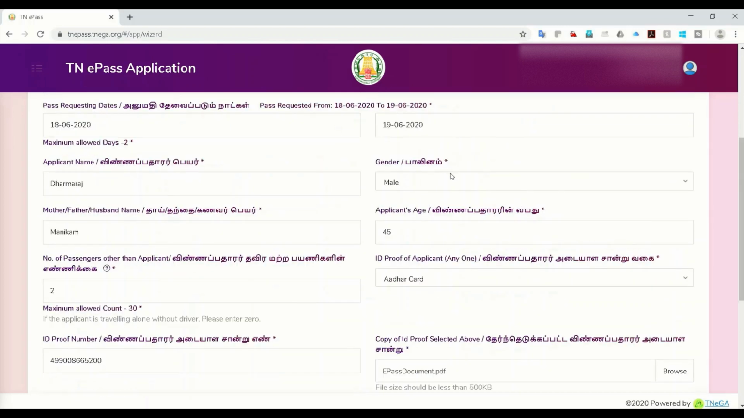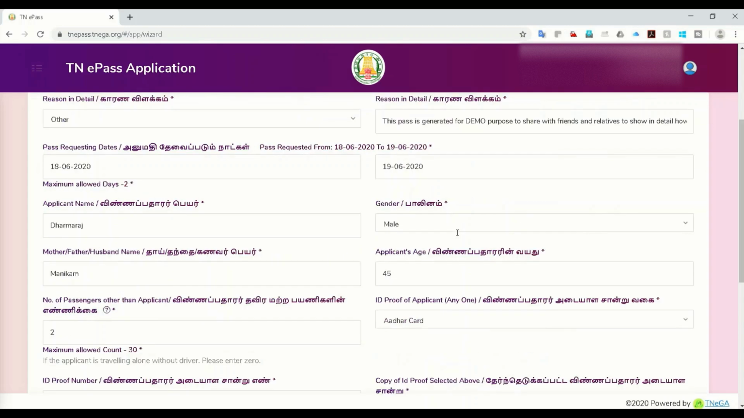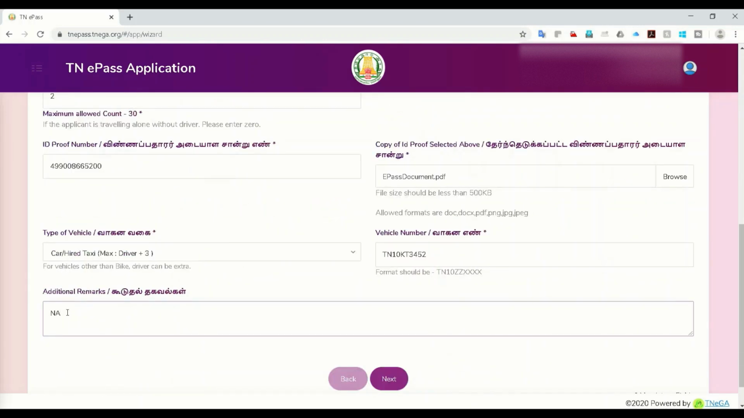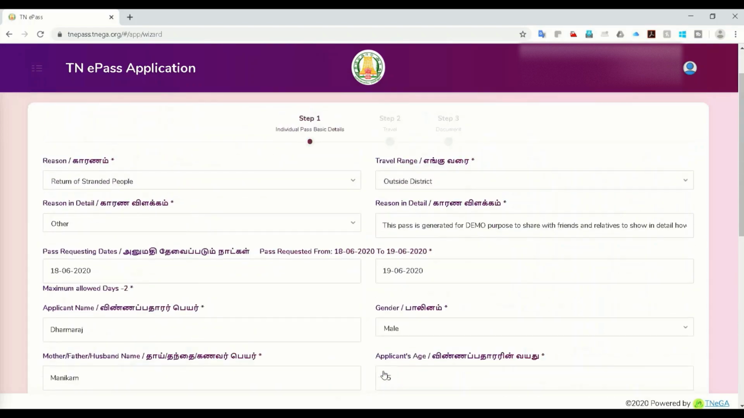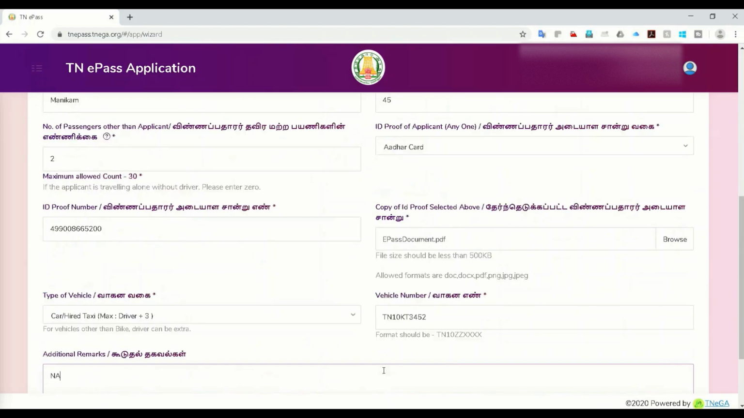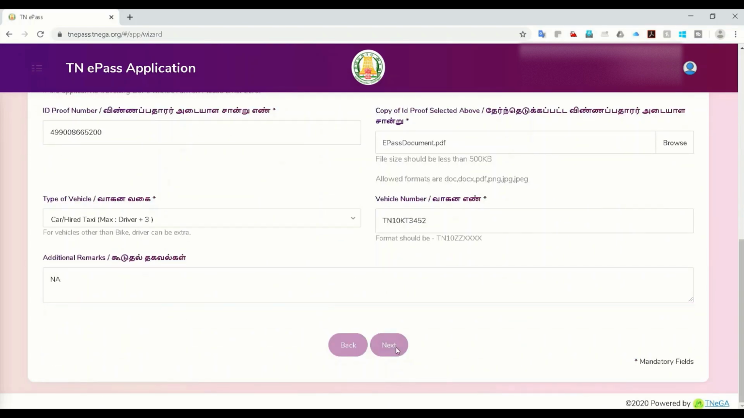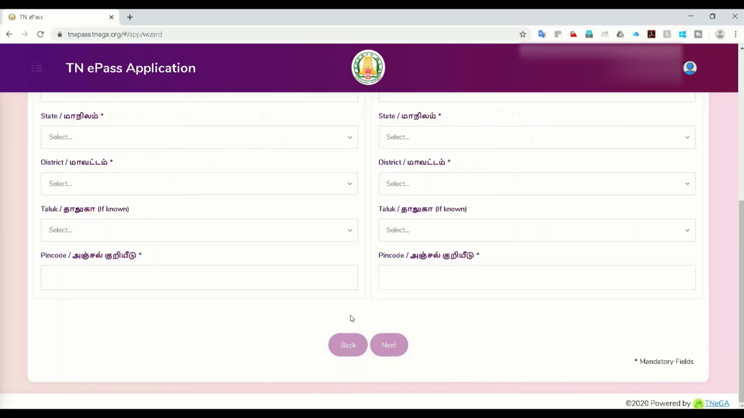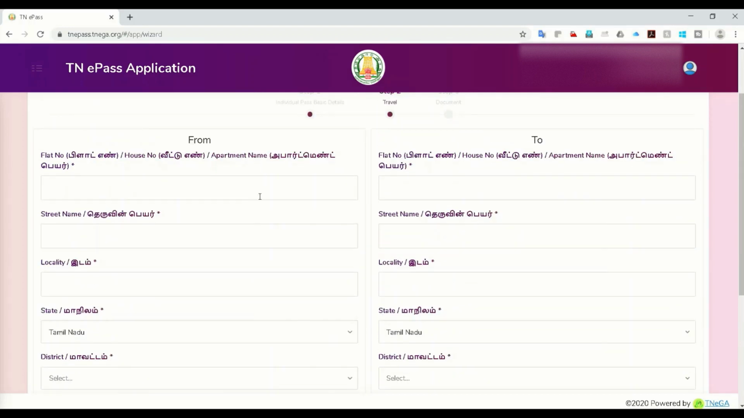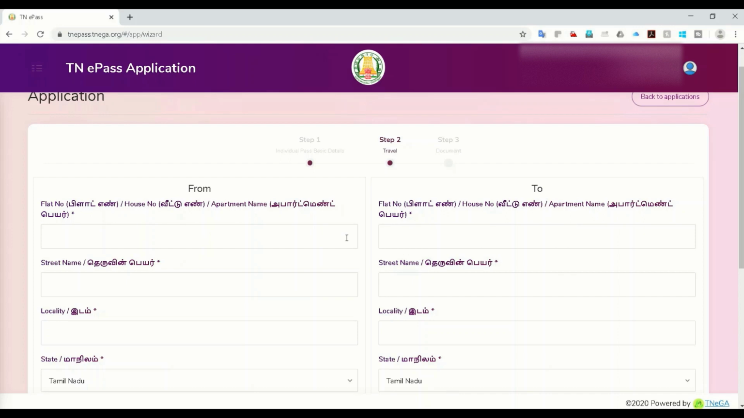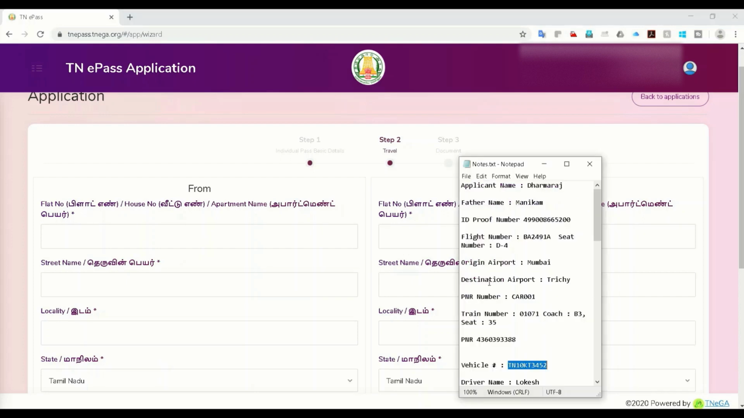I don't have additional remarks. In case you want to mention something especially, you can mention it here, and it will be noticed by the approver. So let's go to the next page. This is very quick, very simple. On the next page, what you have is from and to, meaning where you are traveling from and to. So from address and to address, let me put.